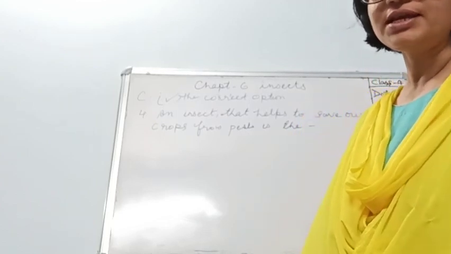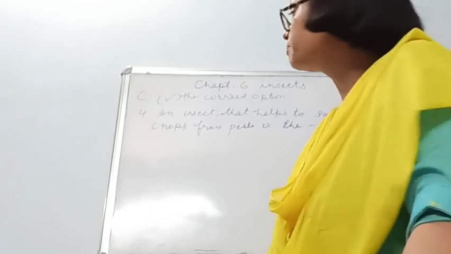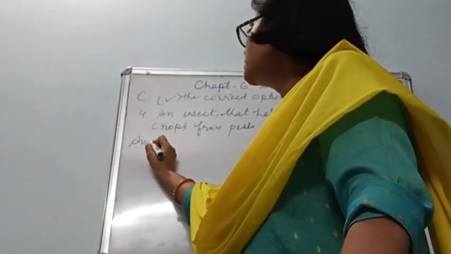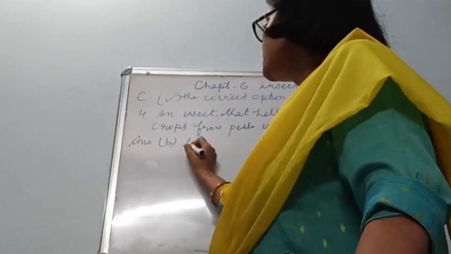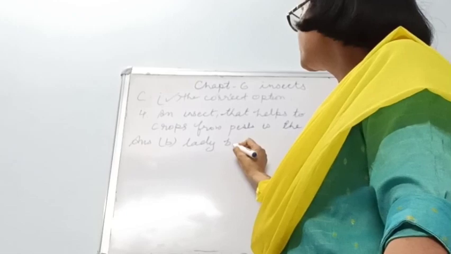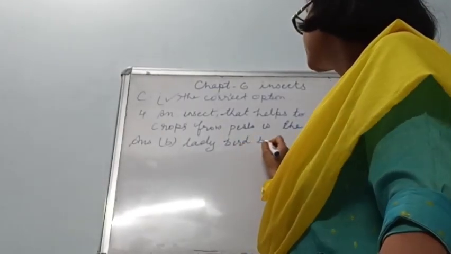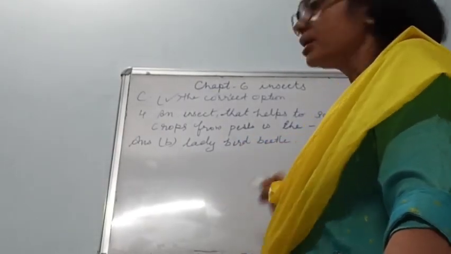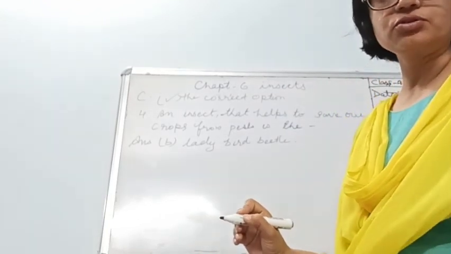And the right option is option B. It is ladybird beetle. Option B is the right answer. That's why it is called a useful insect also.